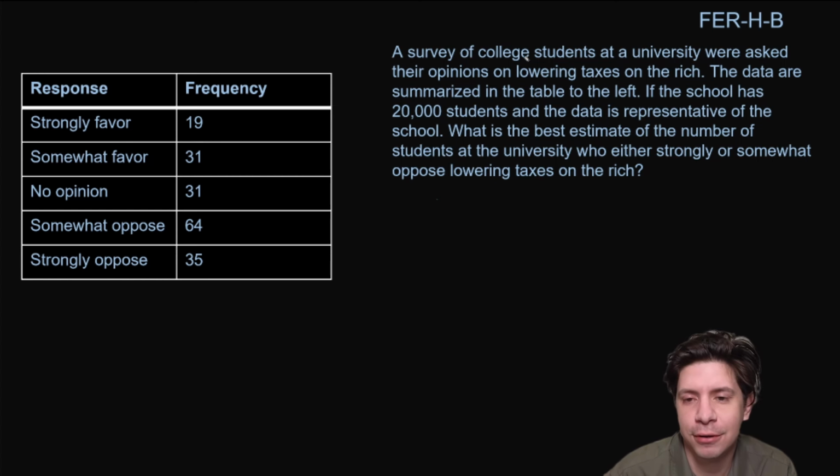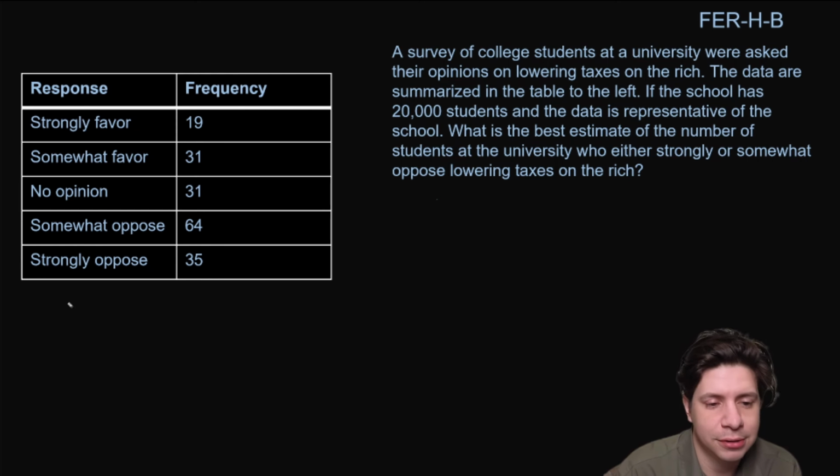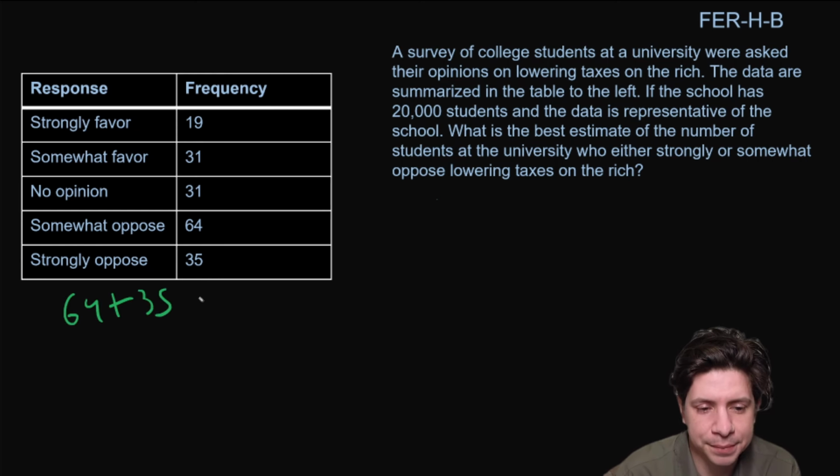So a survey of college students at a university were asked their opinions on lowering taxes on the rich. The data are summarized in the table to the left. If the school has 20,000 students and the data is representative of the school, what is the best estimate of the number of students at the university who either strongly or somewhat oppose lowering taxes on the rich? So strongly or somewhat, I would fall into that category, but you would do 64 plus 35. And that gets you 99.